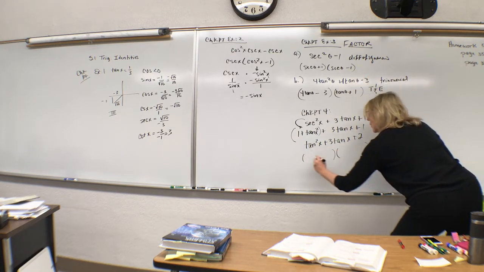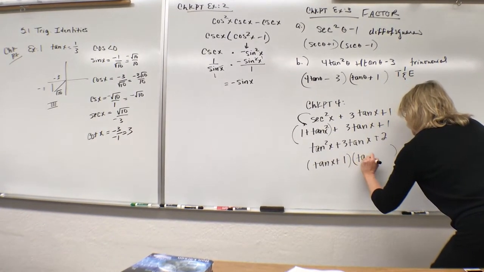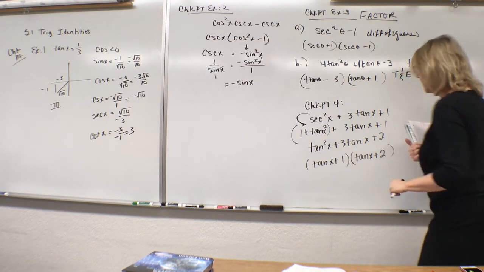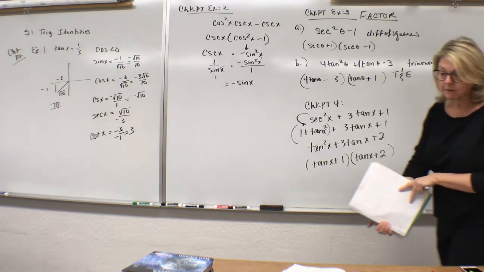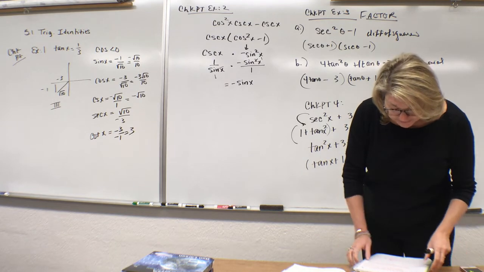Lead coefficient is a 1, tan x plus 1, and tan x plus 2. 2 plus 1 makes 3. We have linear factorization, so we're complete. Checkpoint number 4. Moving on then, continuing to simplify.